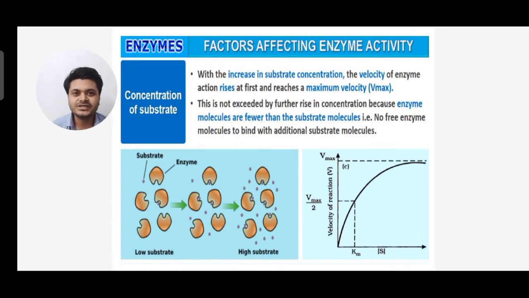Now moving to concentration of substrate. With the increase in substrate concentration, the velocity of enzyme action rises at first and reaches a maximum velocity, that is Vmax. Whenever maximum velocity is reached, it's called Vmax. This is not exceeded by further rise in concentration because enzyme molecules are fewer than the substrate molecules. So there are no free enzyme molecules to bind with additional substrate molecules. So there is low substrate, there is high substrate. You can see the Vmax, the maximum velocity.